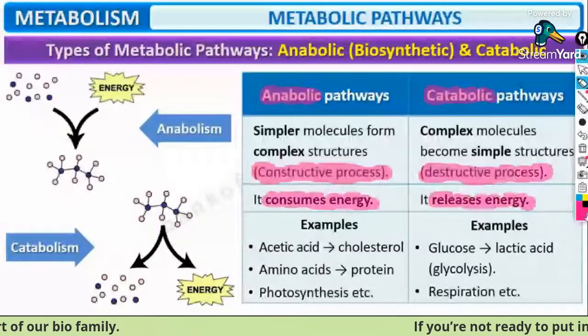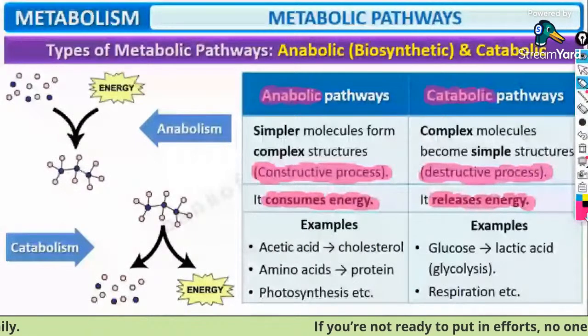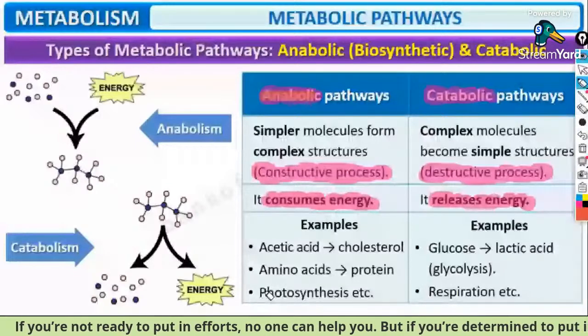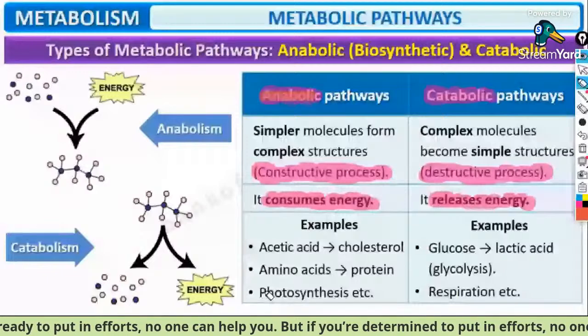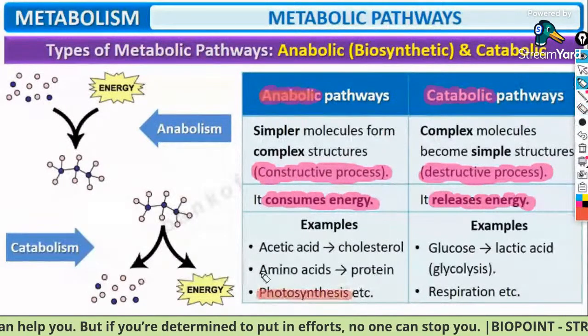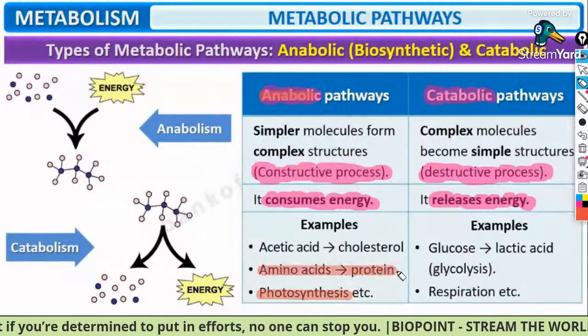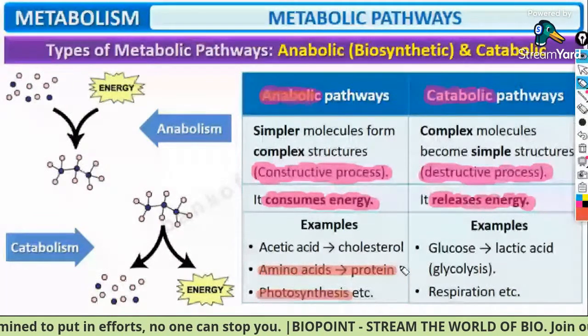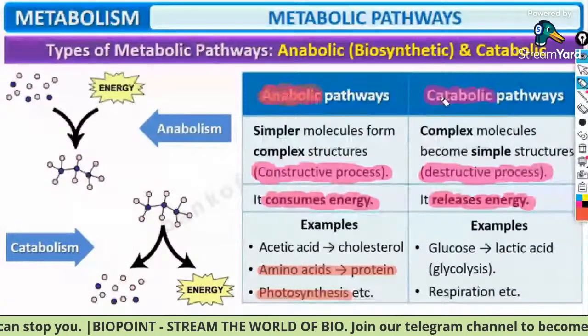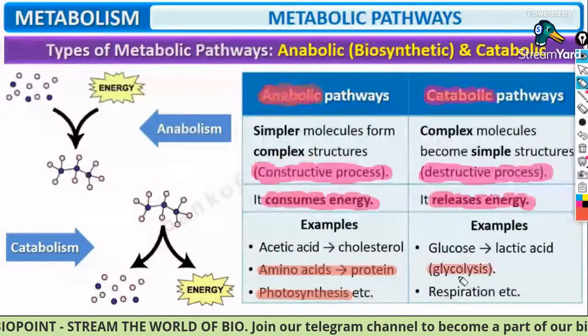Anabolism example is photosynthesis. Synthesis of proteins from amino acids is also an example of an anabolic reaction. But catabolic reaction examples are glycolysis and respiration.